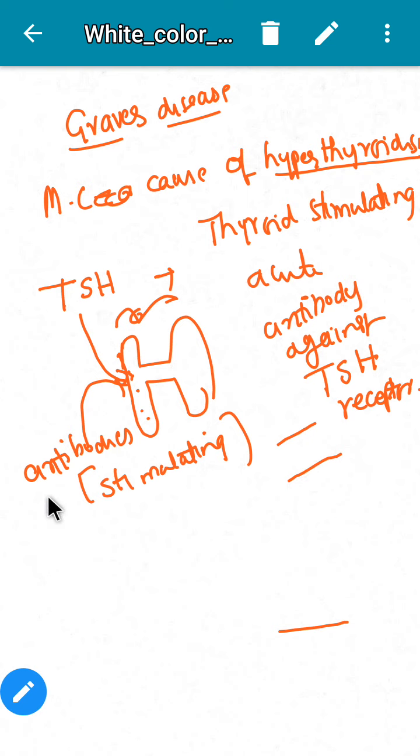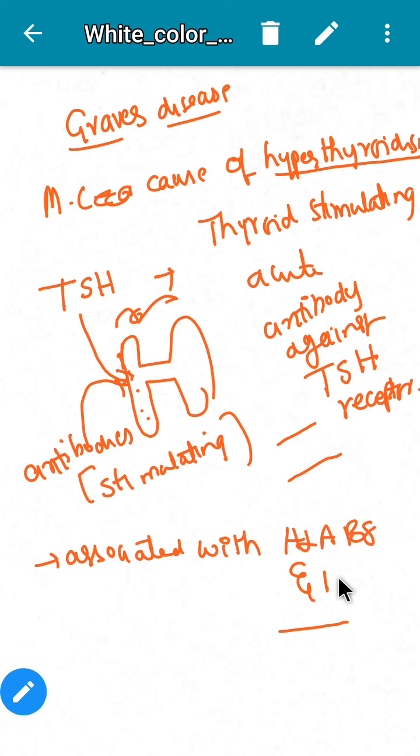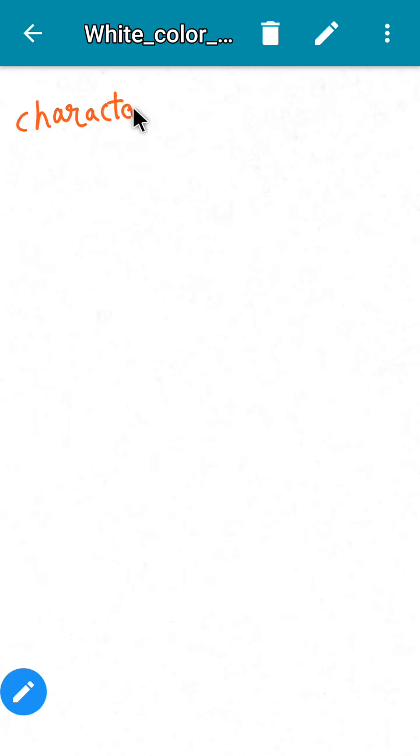Graves' disease is associated with HLA-B8 and DR3. And this Graves' disease has got some symptoms, right? Every disease will have symptoms. Let's see the characteristic features of Graves' disease.